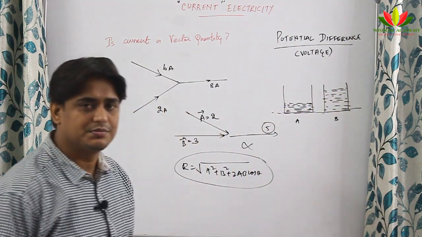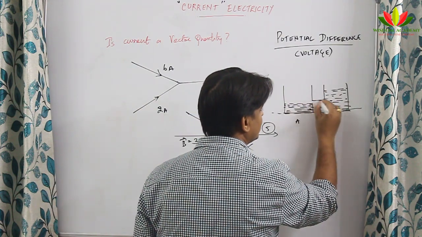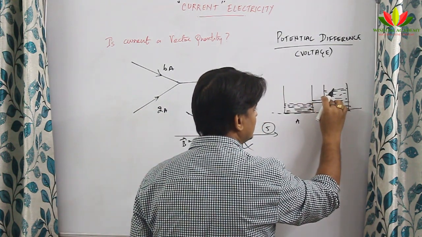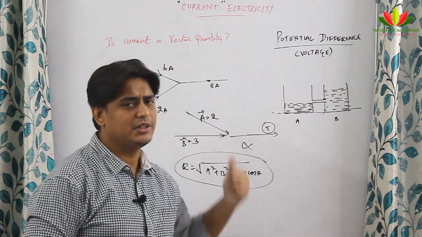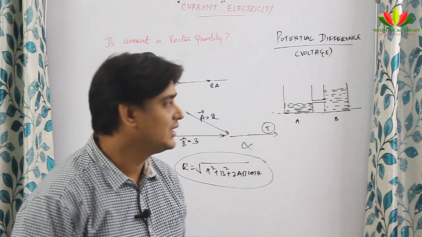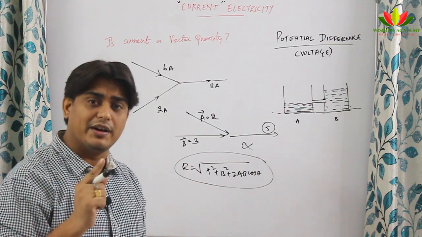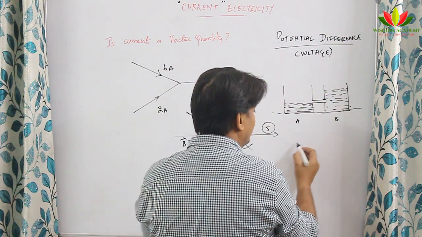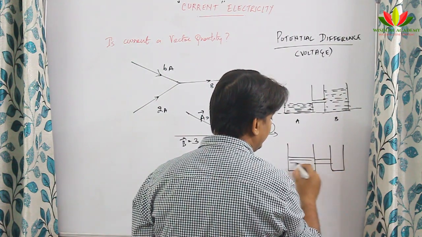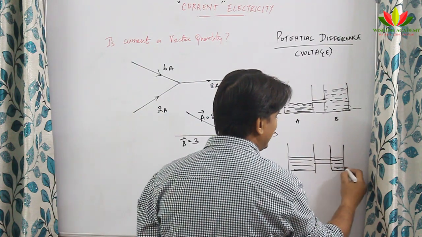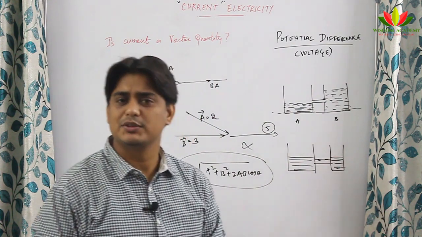Now I ask you a question. If I connect these 2 tanks, suppose I connect from here, like this, then what will happen? Will the water start moving from here to here? Most of you will say, yeah, it starts moving. It moves till the point when both containers have the same quantity of water. Till that point the water will flow through this channel.